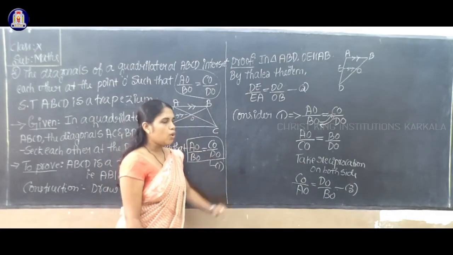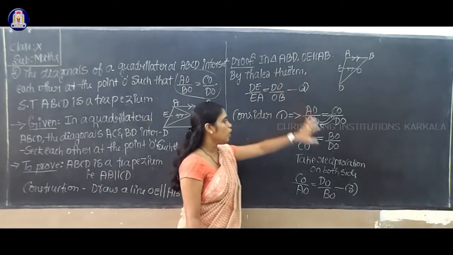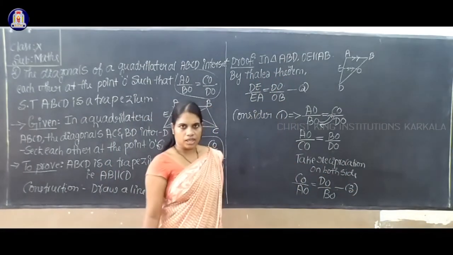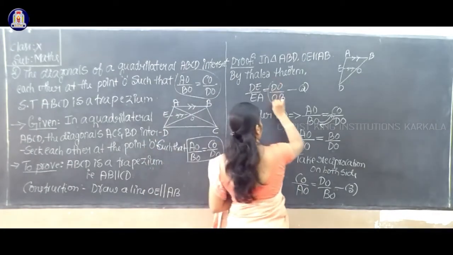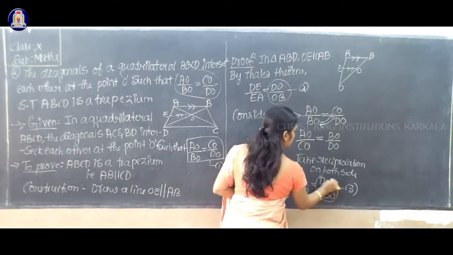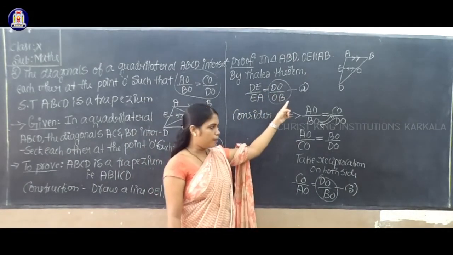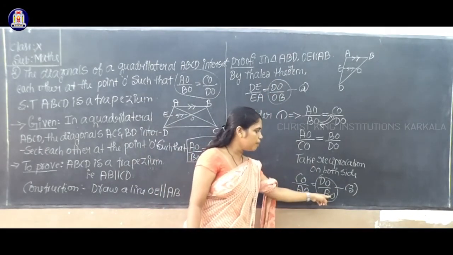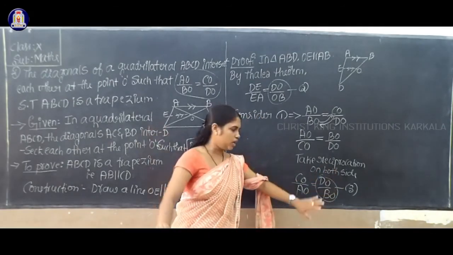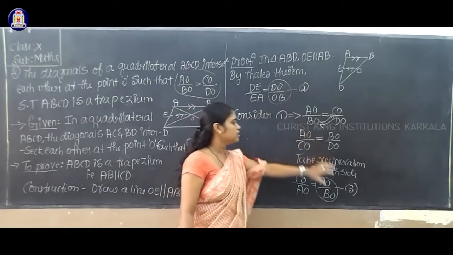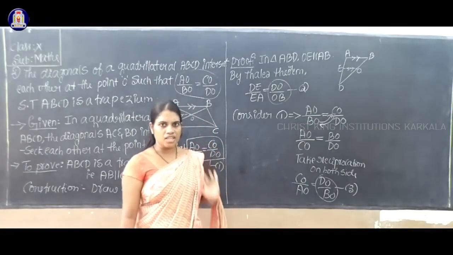Now compare equation number 2 and equation number 3. The right hand side terms, DO by OB and DO by OB, are the same.